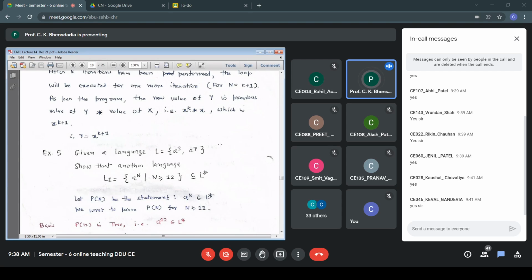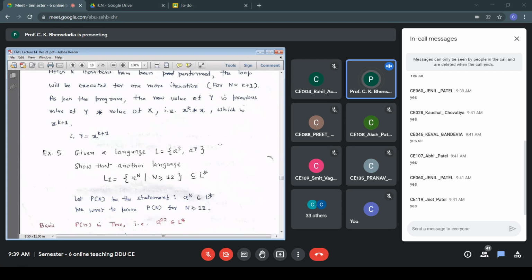Okay, Kaushal, Keval, fine. Fine, Avi. Now, we are going to use PMI, so we'll have basis, hypothesis, and induction statement. The basis is the initial value of n, which is 12, and we have to show that P12 is true, that is a^12 belongs to L star.